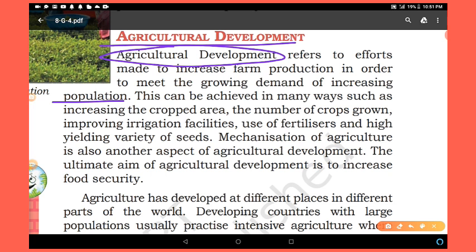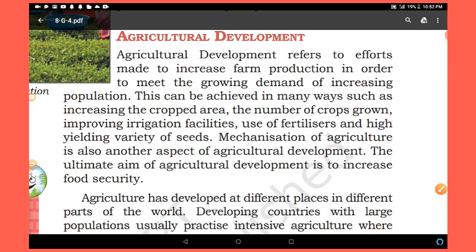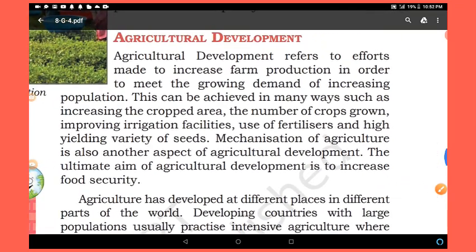This can be achieved in many ways, such as increasing the cropped area. What should we do? We have to increase the area under cultivation. For example, this land is completely free and nothing is being done here till now. But if we cultivate this to grow crops, this is the area under cultivation increasing. So in this way, we have to increase the production. The number of crops grown, more and more crops should be grown.